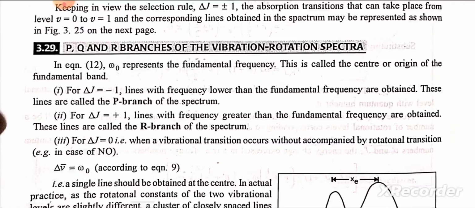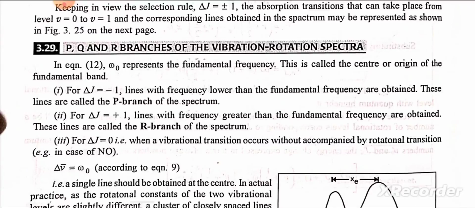For delta J equal to minus 1, lines with frequency lower than the fundamental frequency are obtained. These lines are called the P branch of the spectrum. For delta J equal to plus 1, lines with frequency greater than the fundamental frequency are obtained. These lines are called the R branch of the spectrum.